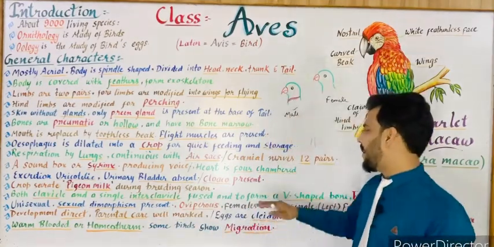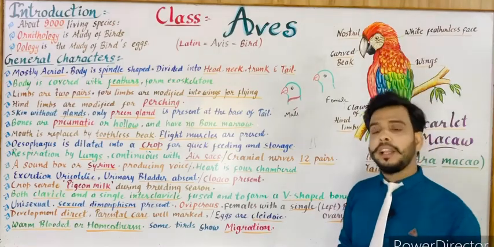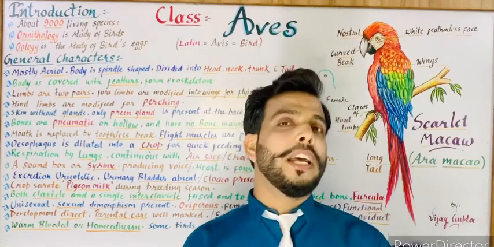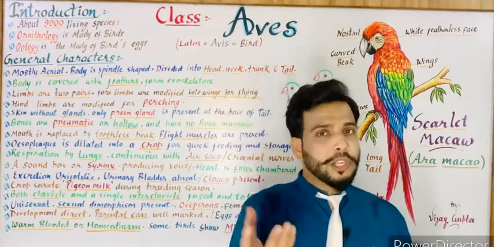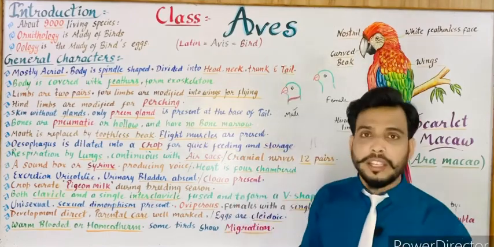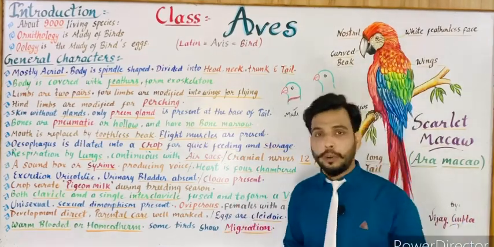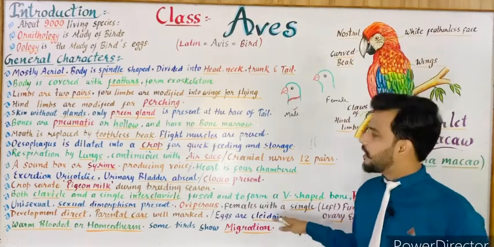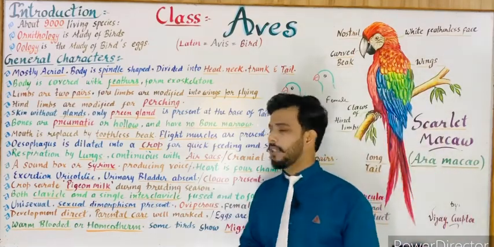Next is eggs are cleidoic. Cleidoic means when the eggs are surrounded or protected with the help of a case or calcium carbonate shell, then this type of eggs are known as cleidoic eggs. So eggs are cleidoic means consisting of a shell of calcium carbonate. Next is warm-blooded or homeotherm.